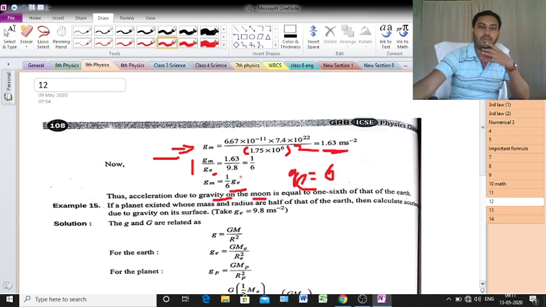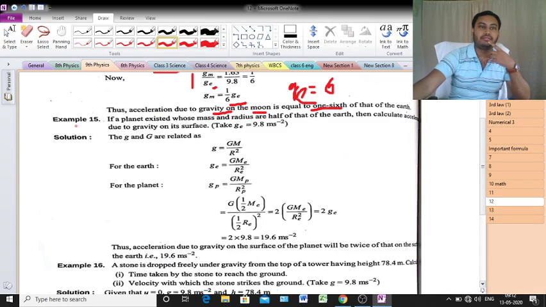Then if Ge equal to 6, then Gm equal to 1. That means if the value of the earth's gravity is 6, in that case what will be the moon's gravity? What will be the value of the gravity? Will be 1. Clear? That means 6 by 6, that will be the value 1. So acceleration due to gravity on the moon is equal to 1/6 of that of the earth. Clear? I hope it is clear.